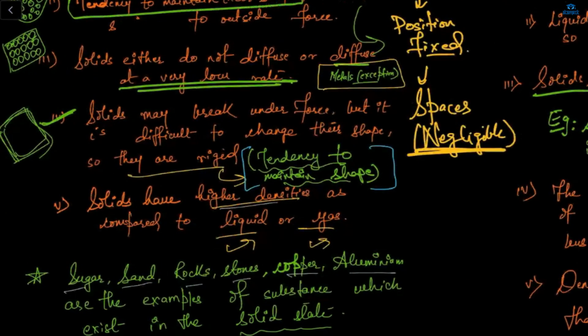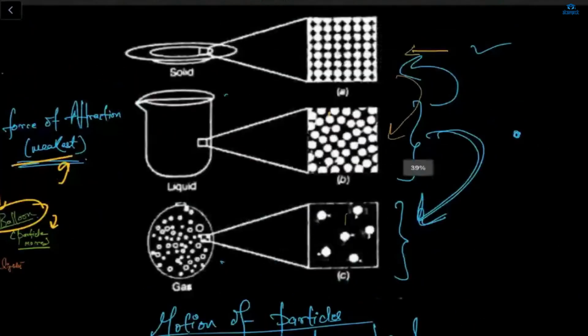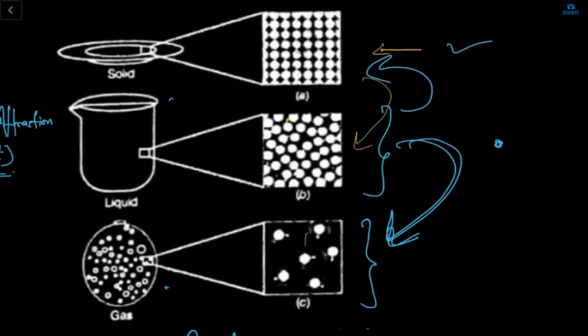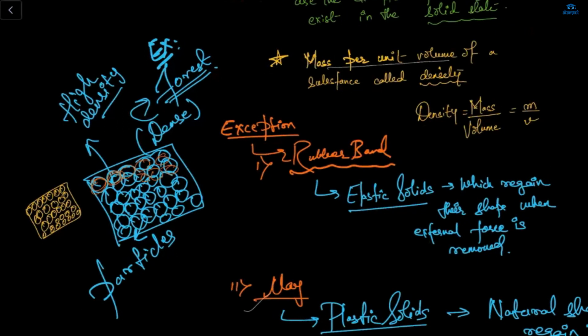Next, solids have higher densities as compared to liquids or gases. Now, what is the meaning of higher density? If you see this diagram, this is your solid, which has a higher density as compared to both liquid and gas. Why? Because you can already see from this picture that lots of particles are there. Let me give you one example. What is the meaning of density?